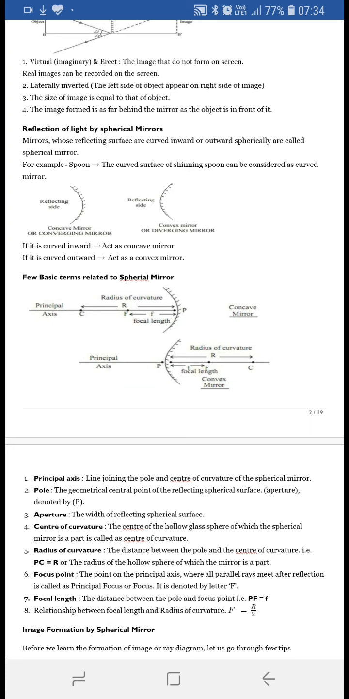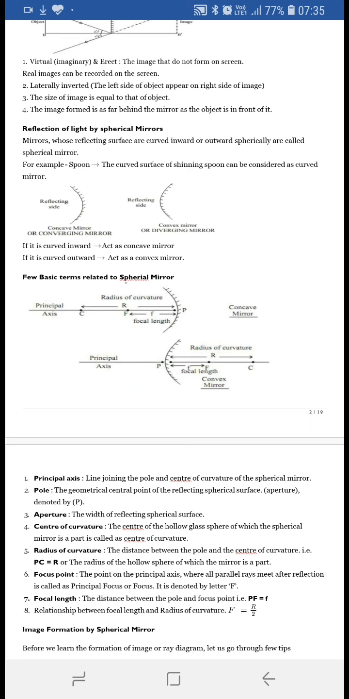The radius of the spherical hollow glass of which this spherical mirror is a part is known as radius of curvature. Here it is the distance between the pole and the center of curvature. It is represented by R. What do you mean by focus point?